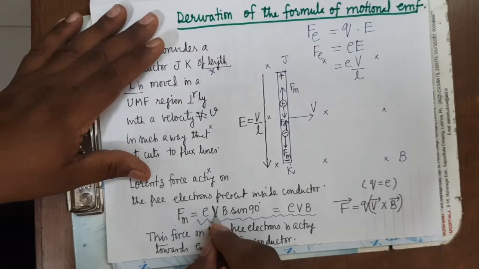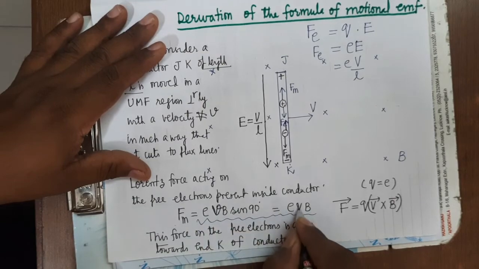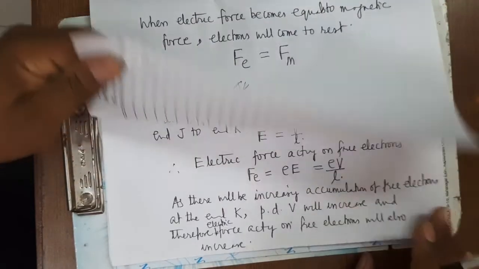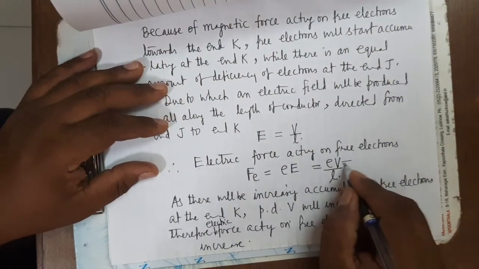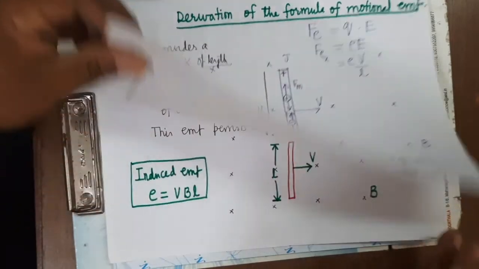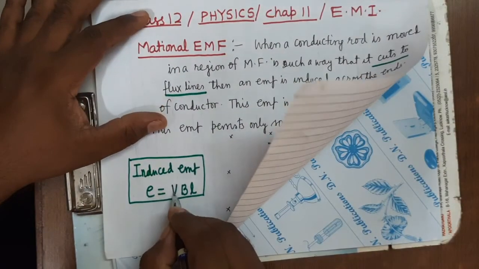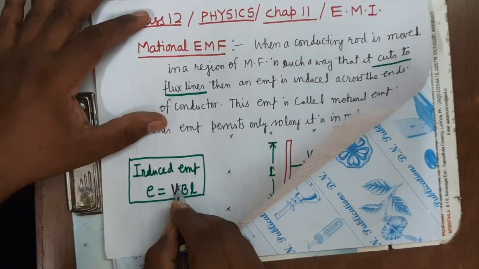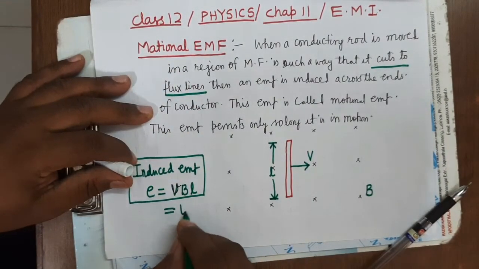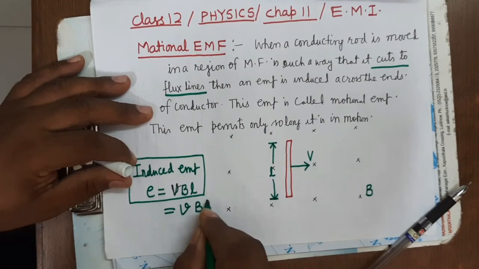So you can take small v here. It's clear. So that there is no confusion, this is the potential difference and this is the velocity. Here also I am making a correction. This is small v, B, l. It's clear.